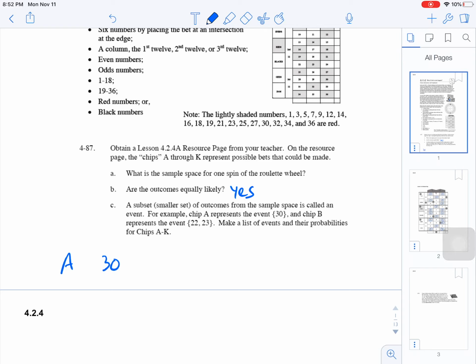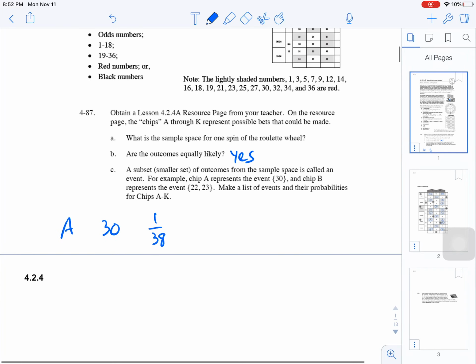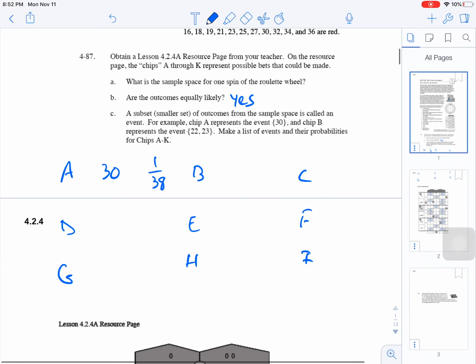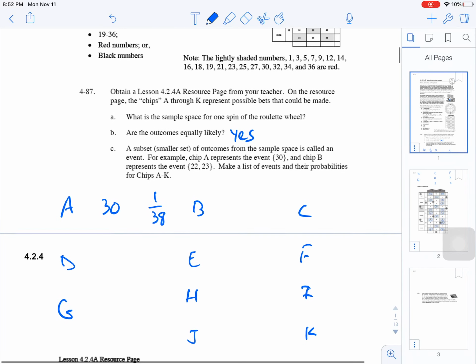The probability of that: there's only one number 30, and there are 38 spots total, right? There's 1 through 36 plus 0 and double 0. I want you to try to make a list of what you think you're going to be able to get for B, C, D, E, F, G, H, I, J, and K. You can try it, or you can just listen.